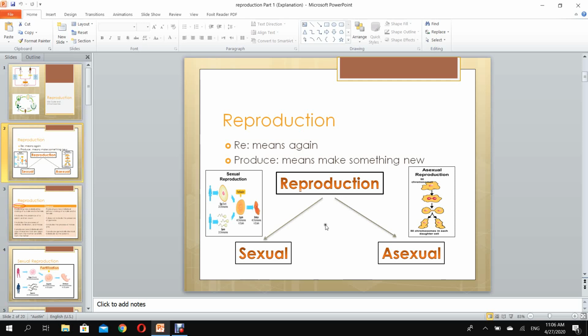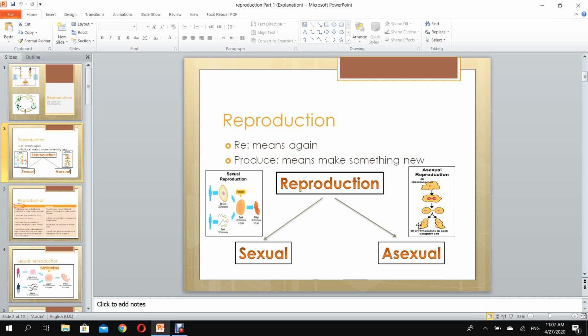Reproduction can be of two types. We have sexual reproduction and asexual reproduction. In sexual reproduction, as you can see in this figure, we should have a male and a female that mate together in order to give a new individual. However, in asexual reproduction, there is no necessity for a male and a female to occur together in order to give us a new individual.